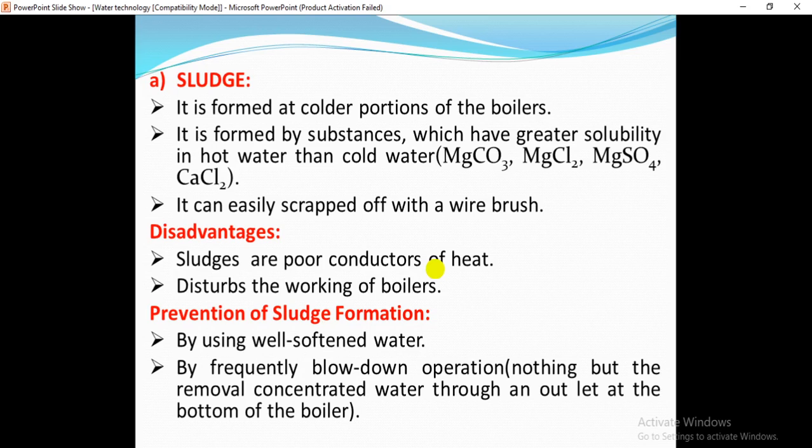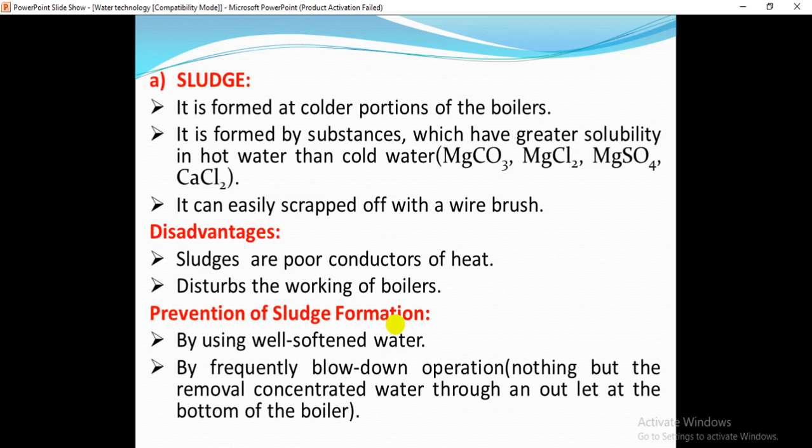Here we have some disadvantages due to sludge formation in the boiler feed water. Sludges are poor conductors of heat and disturb the working of the boilers. Since they have poor heat conductivity, the efficiency of the boilers also decreases. Is it clear for you? Yes, sludges are poor conductors of heat, so the efficiency of the boilers decreases, and it disturbs the working of the boilers also.